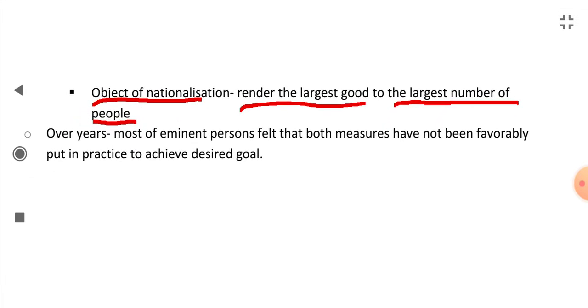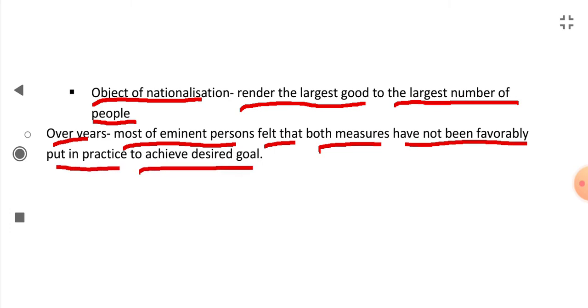But over the years, most eminent persons have felt that both the measures of social control and nationalization have not been favorably put in practice, not implemented in the best way, to achieve the desired goal. So this is social control on banks.